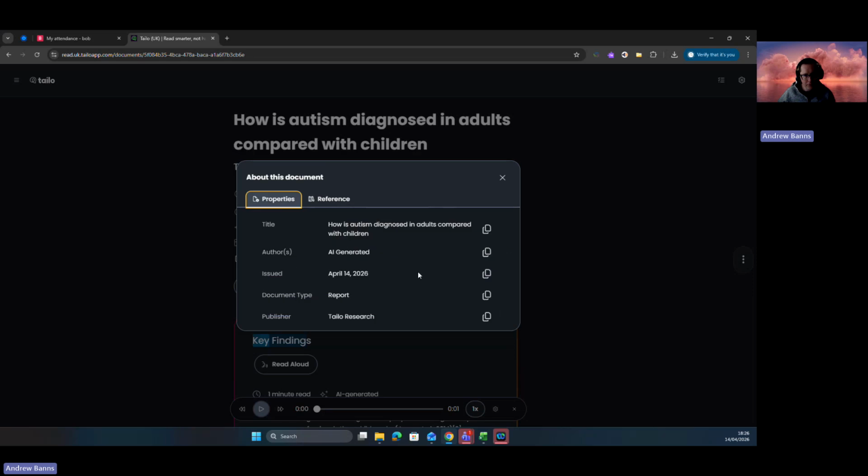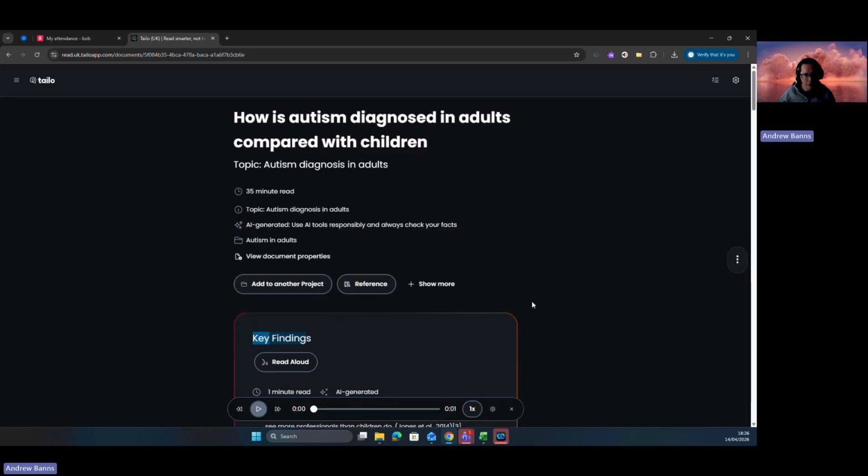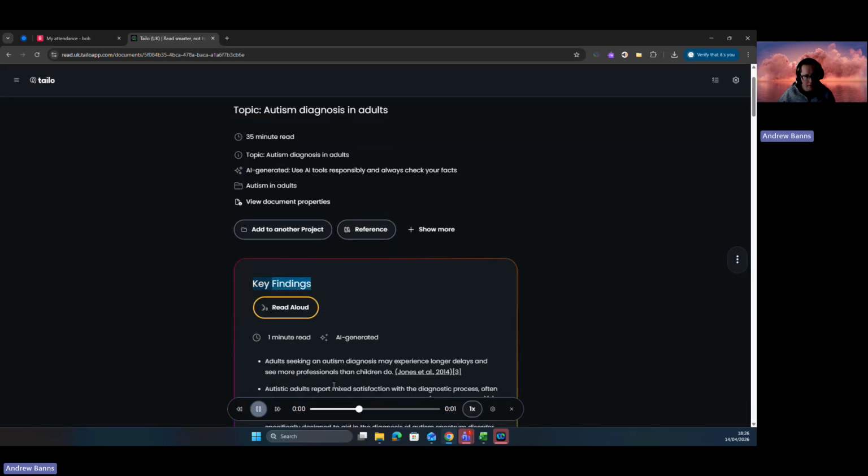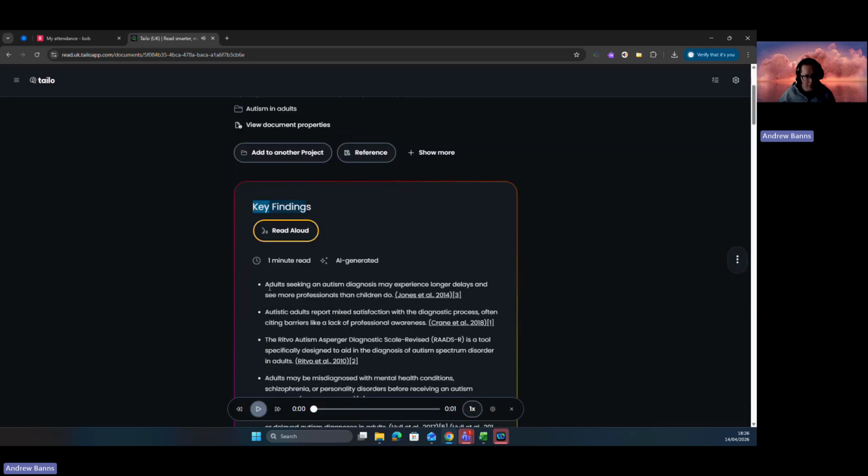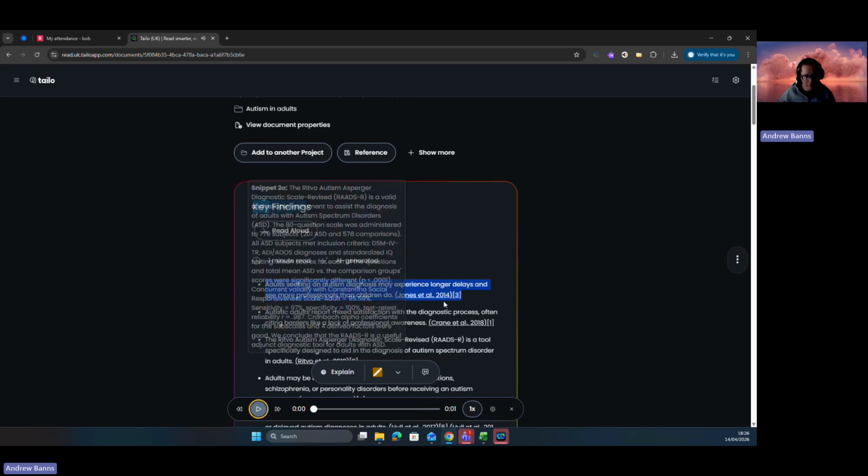Look at all different properties, and it tells you it's AI generated and stuff in this particular research that I've been doing. Key findings. Yeah, it does not want to read beyond key findings. Maybe if I highlight it, it might do it. Key findings. Nope, maybe not.